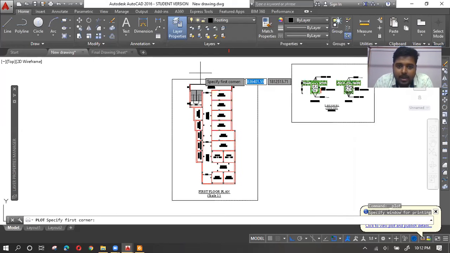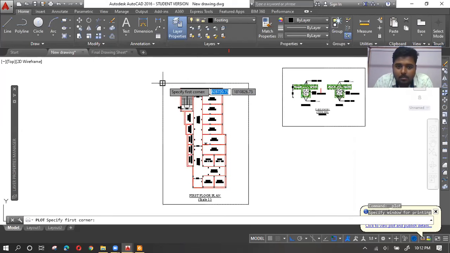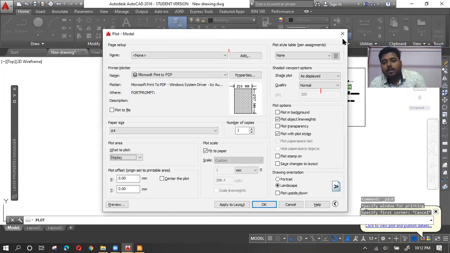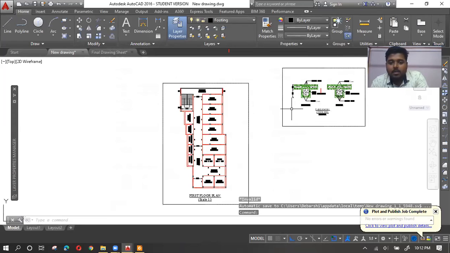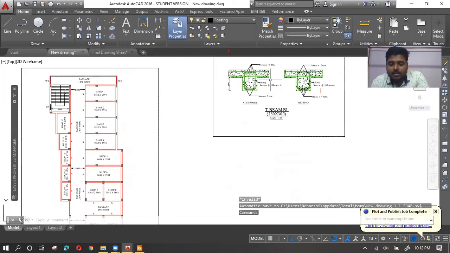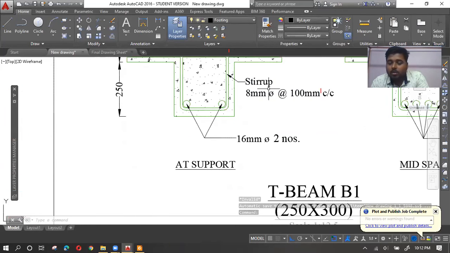Then we can set the scale as we want. If I want 1:60 or 1:90, I can set that so that my scale will become equal. That is fine, but in that case, what happens? With the increase of the scale, your text heights will also increase.